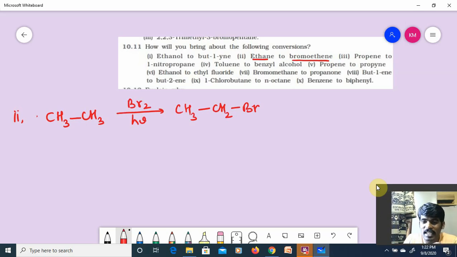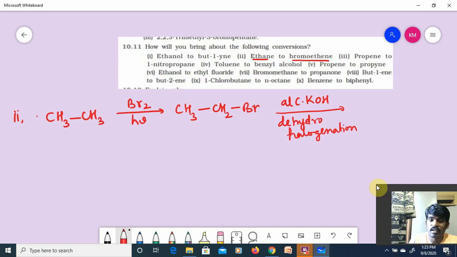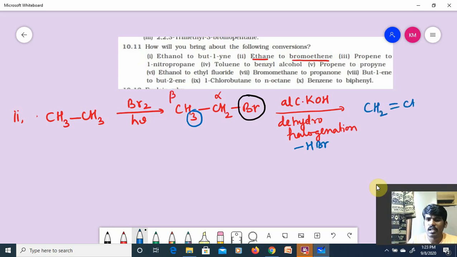But what I have to get? I have to get bromoethene. Then I will use alcoholic KOH. Guys, alcoholic KOH, as I told you, is the reagent for dehydrohalogenation, an elimination reaction. Hope you remember. It is alpha, it is beta. From alpha carbon, bromine is removed, right? From beta carbon, hydrogen will be removed. Then HBr is removed. You will get CH2 double bond CH2. I got ethene. Check it there.